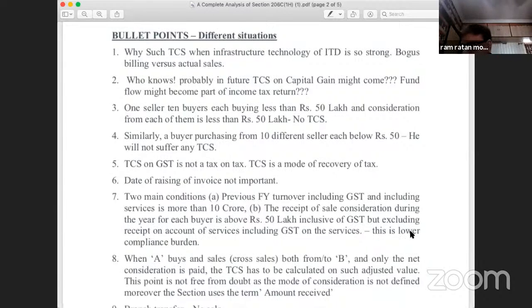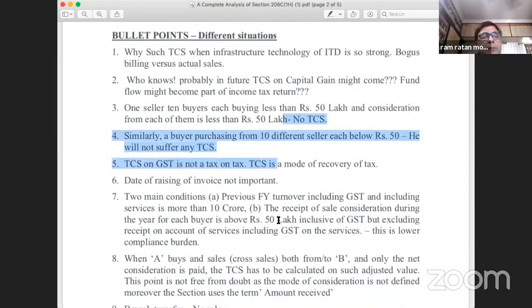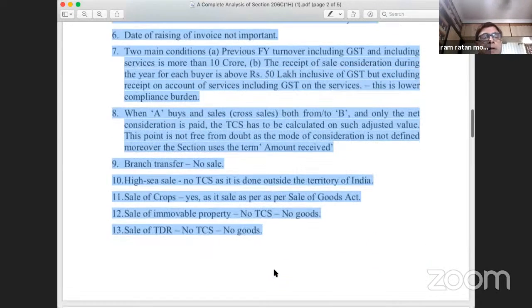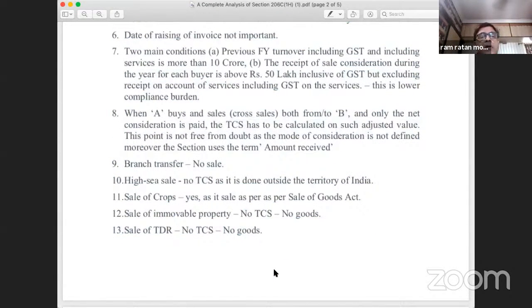But in my humble view, till a clarification comes, the TCS will be applicable even on the value of goods which are set off from mutual sales to each other. Now, point number 7, I have completed. Yeah. The GST will be included while calculating the limit of rupees 50 lakhs also. This has to be kept in mind.